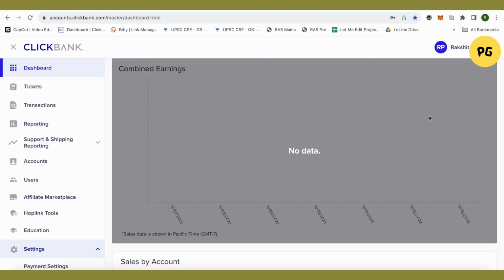You can go with the different platforms as per your reason. Like there are some countries where ClickBank is not allowed, so in that case you can go with the other platforms. So this is how it all works.